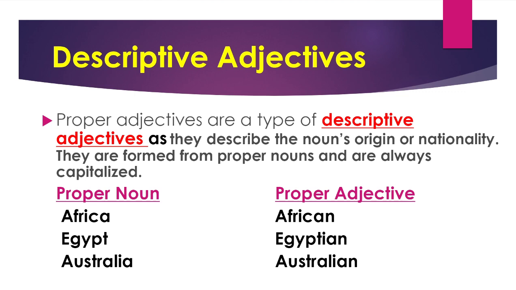We have another type of adjectives which are called proper adjectives. Proper adjectives are considered descriptive. Why? Because they describe the noun's origin or nationality. How can I form them? By adding some suffixes to the proper nouns, and sometimes they are the same as the proper nouns. Like when I say Africa, African, Egypt, Egyptian, Australia, Australian. So these adjectives must always be capitalized exactly like the proper noun.